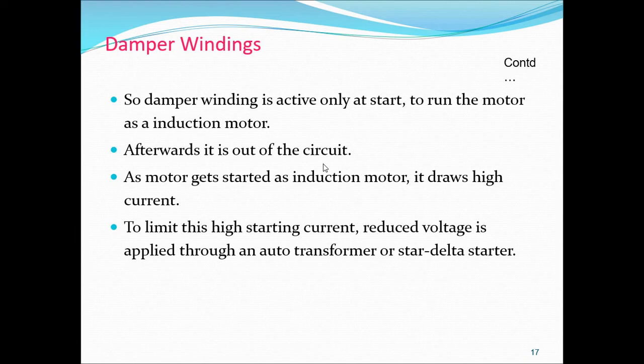Then what do we have to do? The fifth point is that full voltage should be applied across the stator. At first we applied reduced voltage to the stator by using a star delta starter. Now we have to remove the starter and apply full voltage. That is the fifth point.